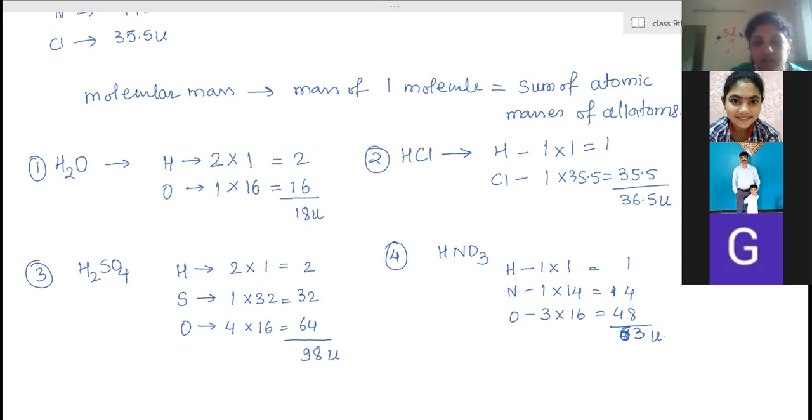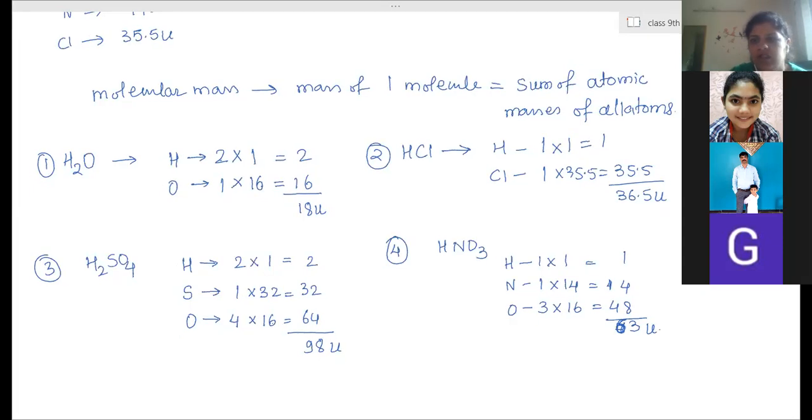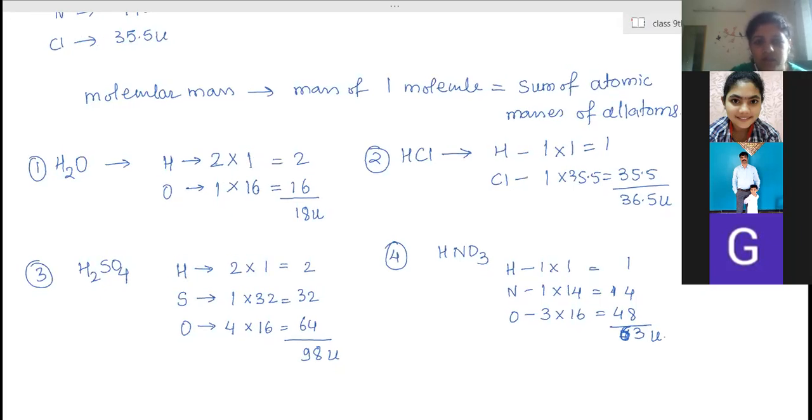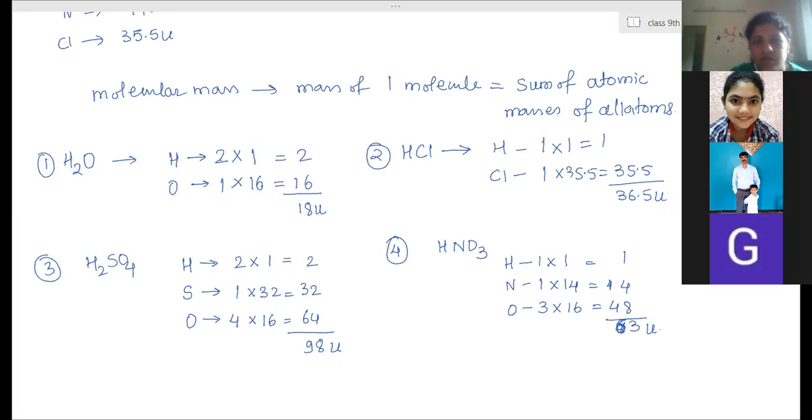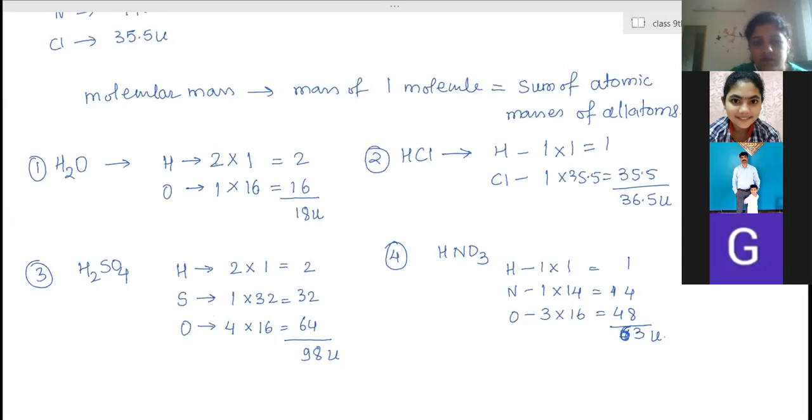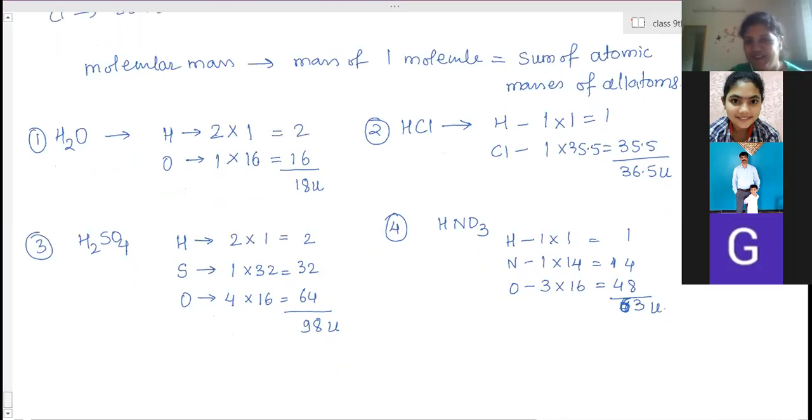Ma'am. Yes, tell me. Ma'am, we know how to find the number of electrons. So is there any formula so we can find out the number of electrons, protons, neutrons? No, that you have to remember. Ma'am, there is no formula.